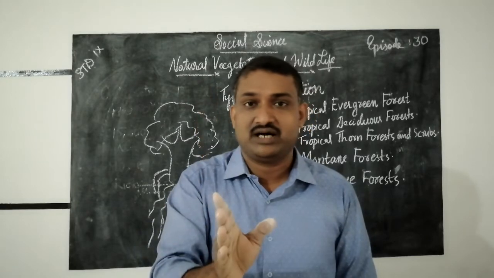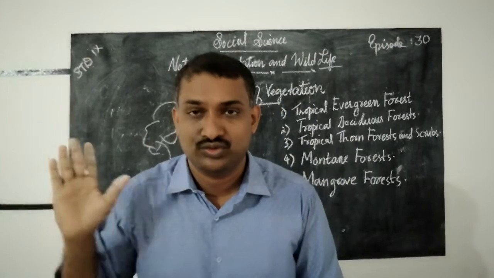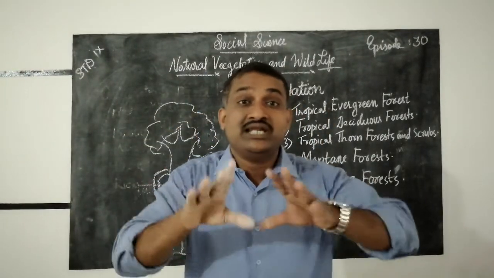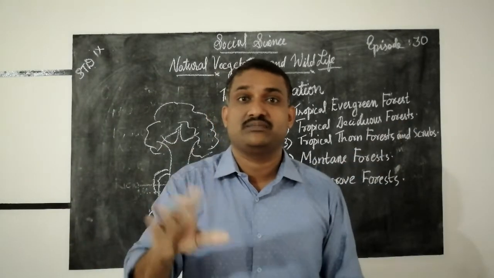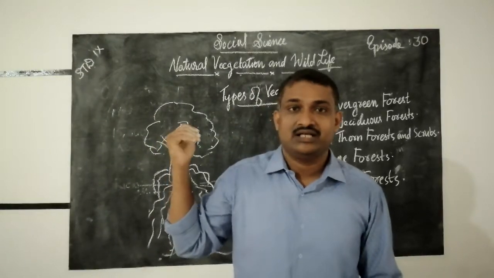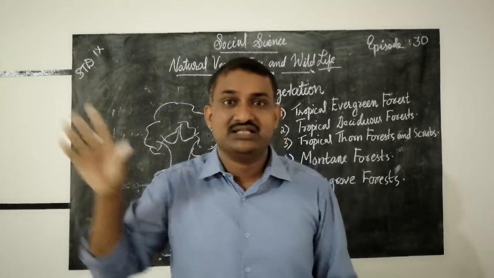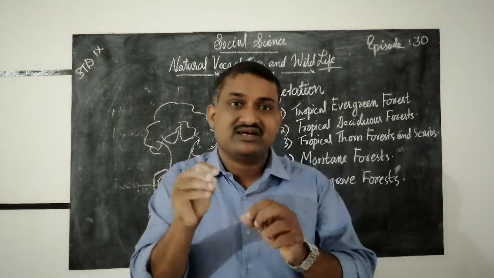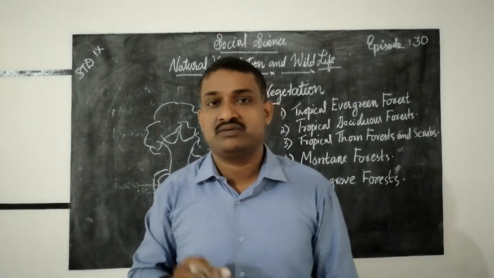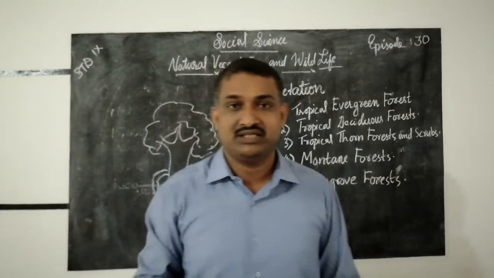Otherwise imbalance may happen. Definitely that may lead to the destruction of human beings. Many species have disappeared. You know that the dinosaur disappeared from our earth. Then dodo birds disappeared from our earth. Even now, many species are very few in number, and we want to protect such kinds of species of plants, birds and animals.